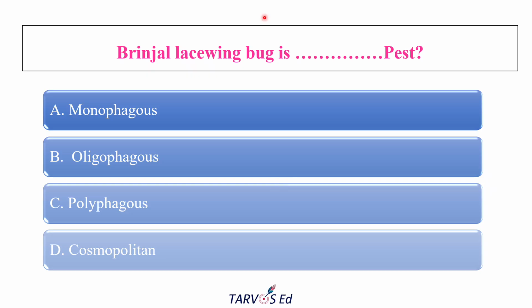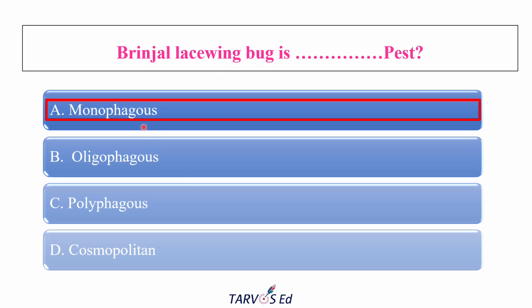Cosmopolitan means the pest will be seen at the global level. It has a widespread geographic distribution. Okay, so before knowing the answer, we should know the terms and their definitions. So here comes the question: what is the Brinjal lacewing bug?